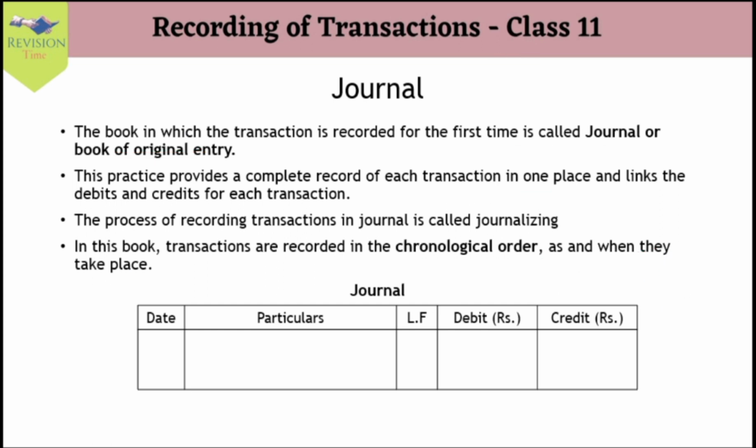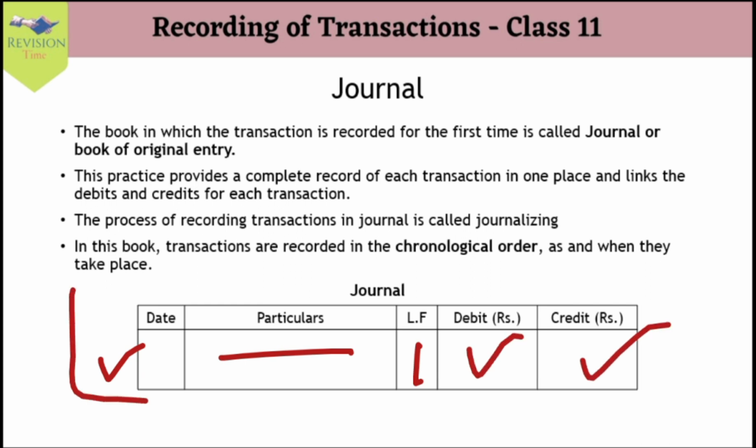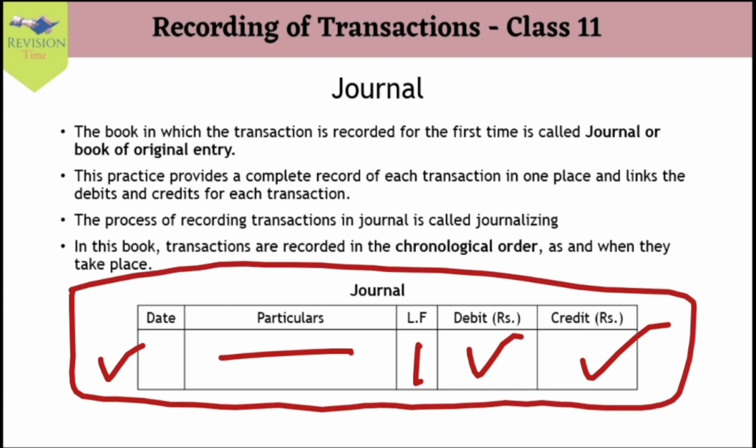Now, if we speak about the format of the journal, it goes like this. The standard format of the journal is that we have the transaction date, the particulars of the business transaction, next we have the ledger folio number, the debit entry and the credit entry. So this is the format of the journal entry. This is how our account looks. First we have the heading which speaks about that entry, that is, journal entry.